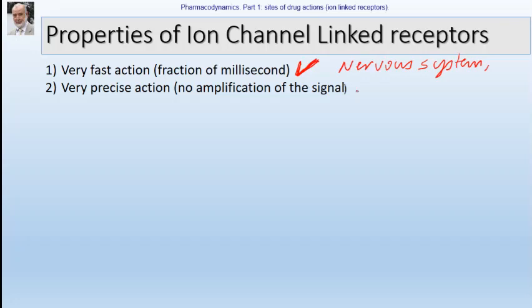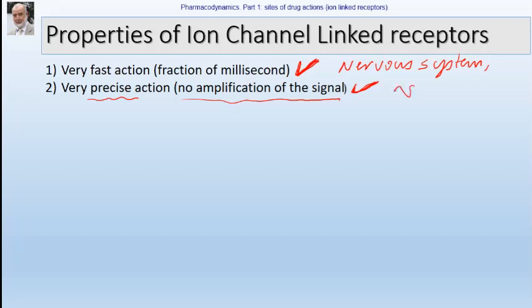Second major property, this system produces very precise action. That means there is no amplification of the signal. If you decide to move one step, you move one step. You don't move 10 steps. This is opposite to what we will discuss about receptors linked to G protein. There is amplification of signal there, but here it is very precise action. There is no amplification of the signal.